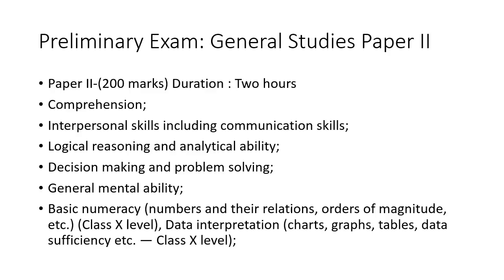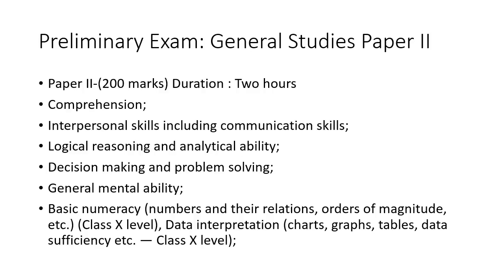Welcome to the second paper, General Studies 2 paper, Preliminary Examination. This paper carries 200 marks and has a duration of 2 hours. It is a qualifying paper wherein you have to score a minimum of 33% marks to get qualified.